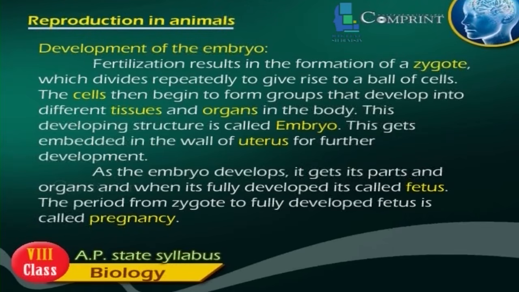As the embryo develops, it gets its parts and organs, and when it's fully developed, it's called fetus. The period from zygote to fully developed fetus is called pregnancy.